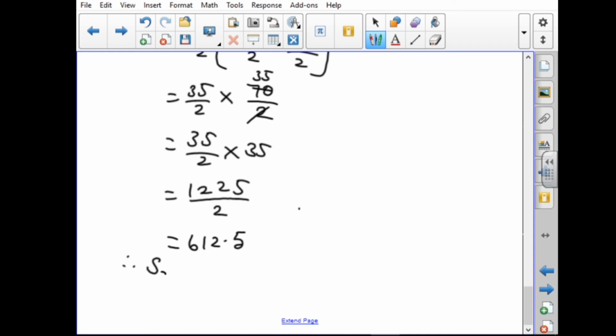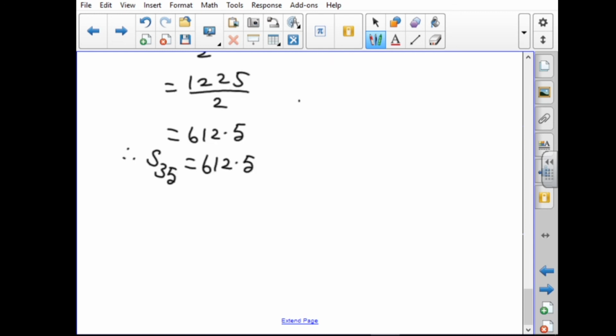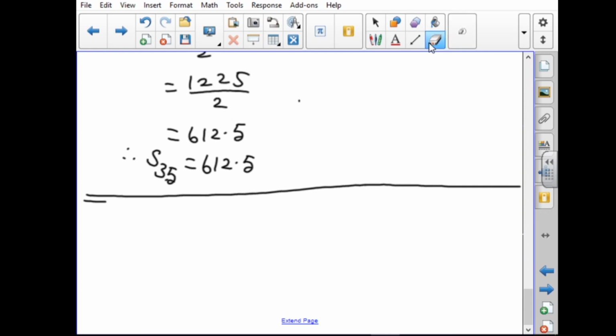Therefore, S 35 equal to 612.5. They asked to find the sum of the first 35 terms. That is only S 35. S 35 equal to 612.5. Okay, now the fifth one is over.